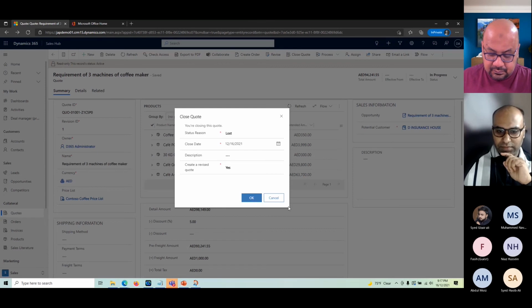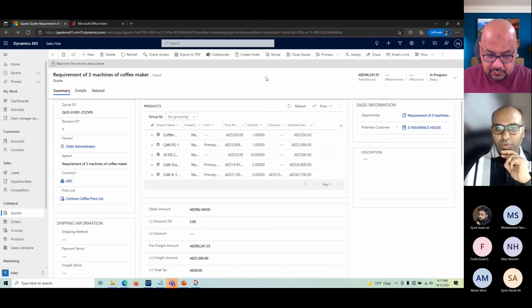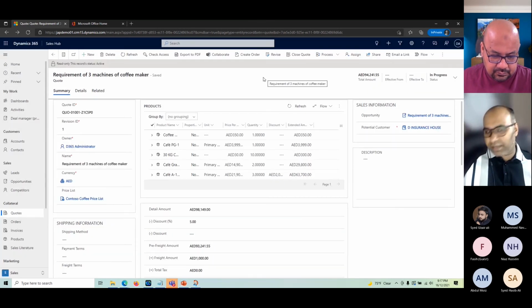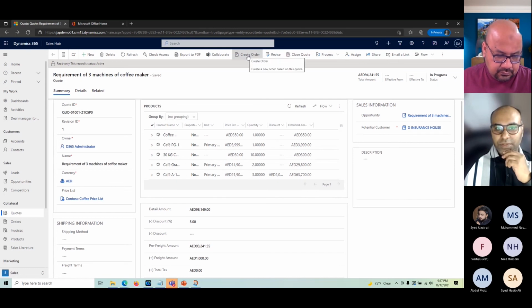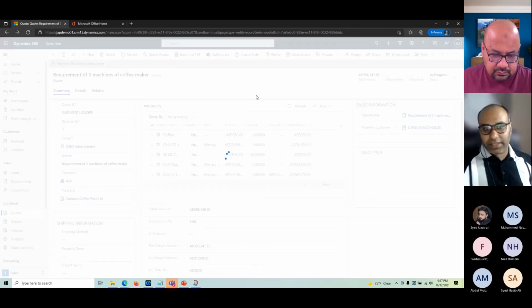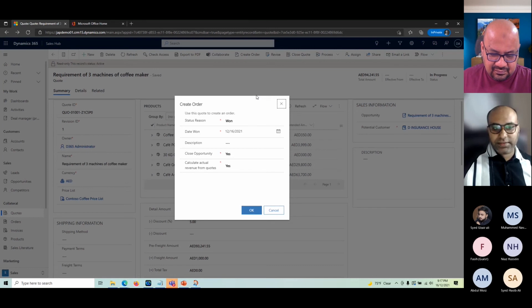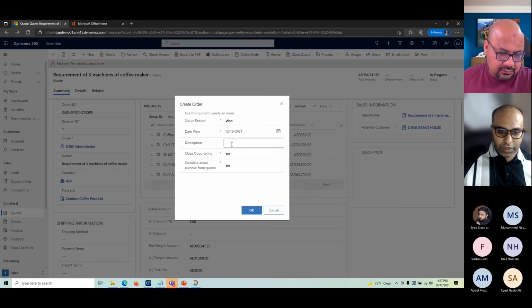I will just cancel it because we have limited time. So I'll just click on create order, which is our happy scenario. We assume that the customer has accepted the proposal. And again, we have this option: we mark that the deal is won. We can select the date. If we want to capture any comments for reporting or remarks purposes, we can do that.